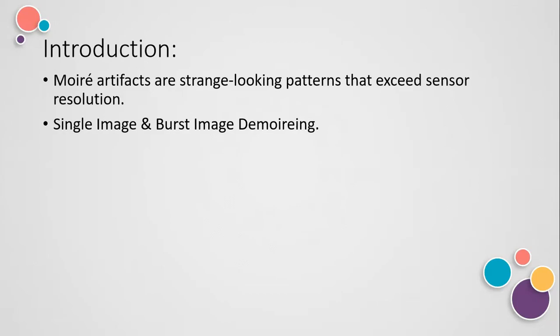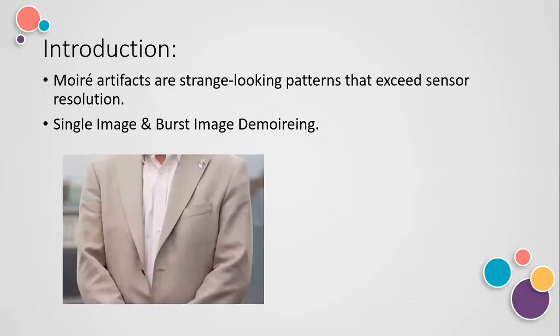Here, the question is, how do they affect us? You can see the strange rainbow pattern on the left side as well as the wavy pattern visible on the right side of the image given below. So these are the patterns, we can say Moire artifacts. These Moire artifacts cause significant degradation to the real quality of an image. So demoiring can be considered as image restoration, meaning we can remove distortions, noise, etc.